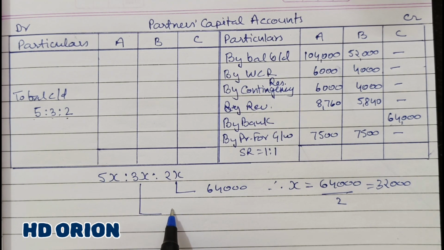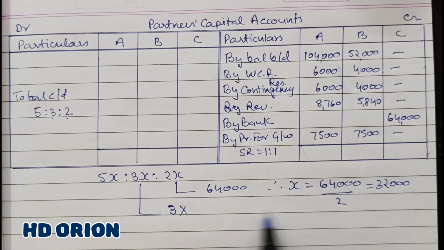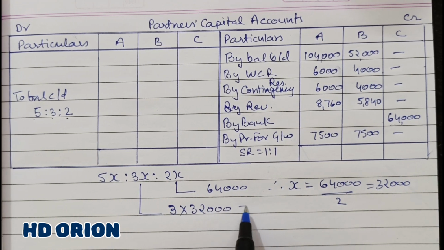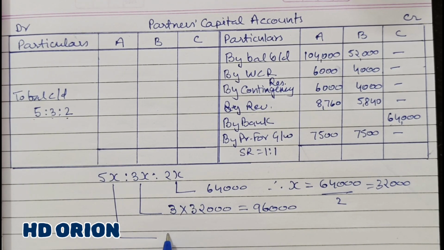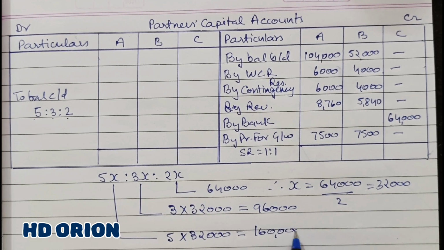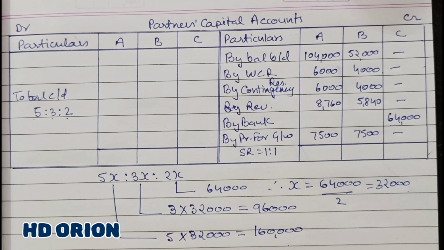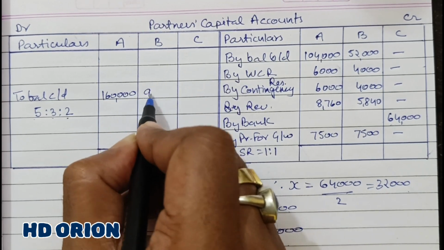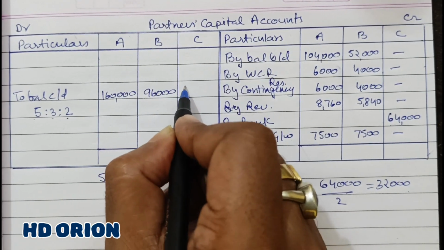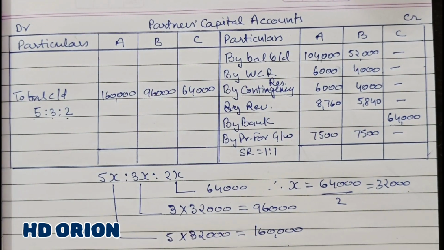And 3x is how much? 3 multiplied by x is 32,000. 32,000. So it is 96,000. And 5x is how much? 5 multiplied by 32,000, that is equal to rupees 1,60,000. So these are the closing capital balances of the partners. So it is 1,60,000, 96,000 and rupees 64,000. Now we will close the capital accounts, and the balancing figure will be maintained in bank